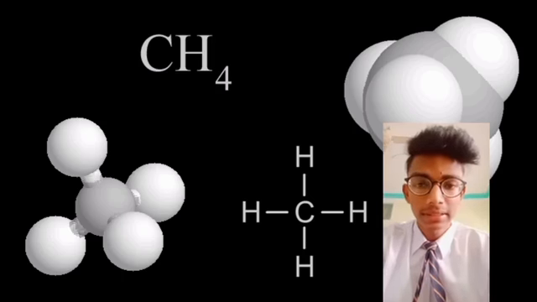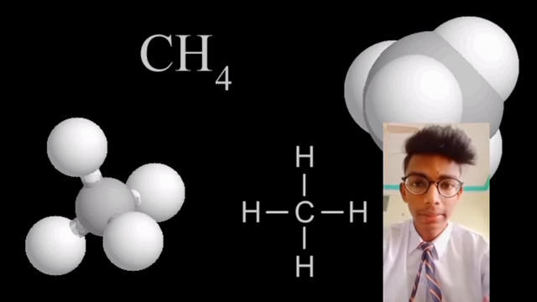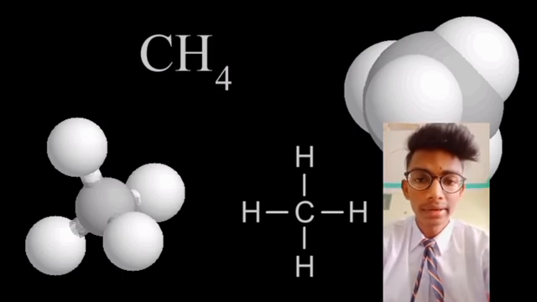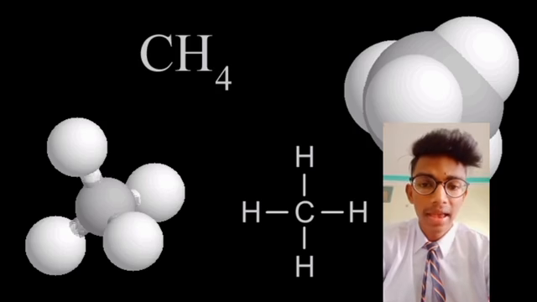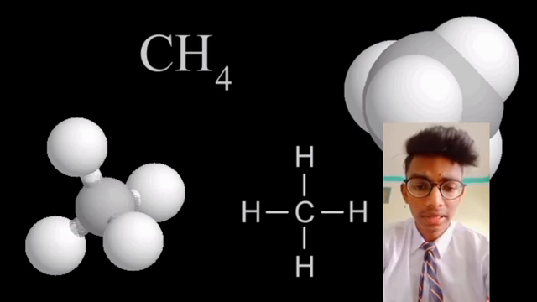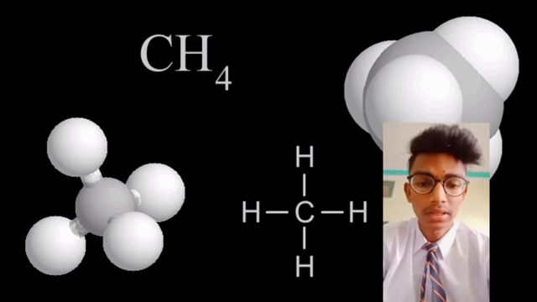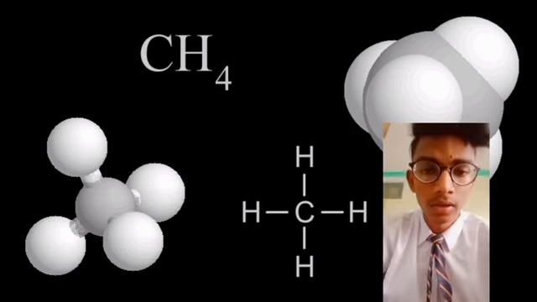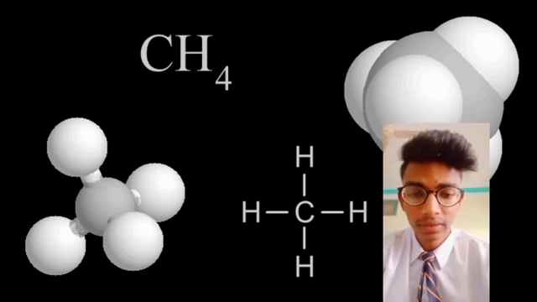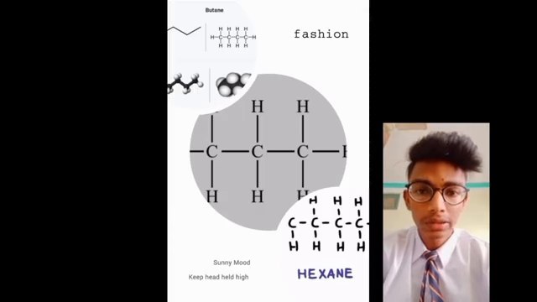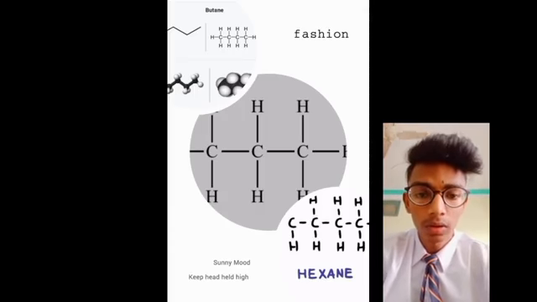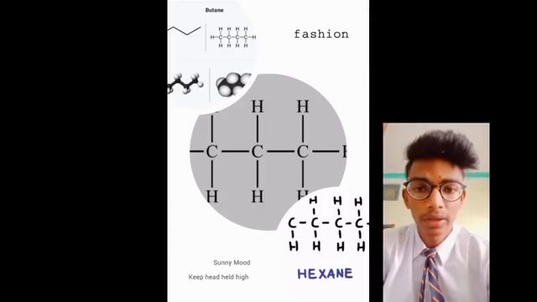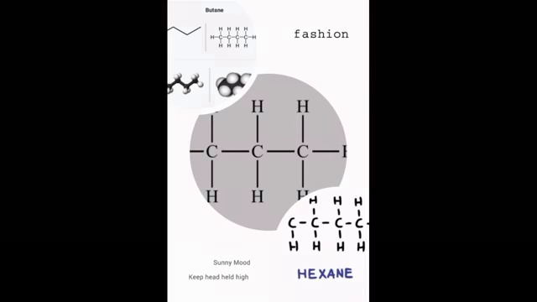Now let us take the example of methane. Methane is a chemical compound with the chemical formula CH4. It is a group 14 hydride and the simplest alkane, and is the main constituent of natural gas. As you can see on the screen, it is making 4 bonds, which keeps the valency of carbon satisfied. Similarly, propane, butane, hexane, etc. make bonds with hydrogen, thus forming a number of hydrocarbons.